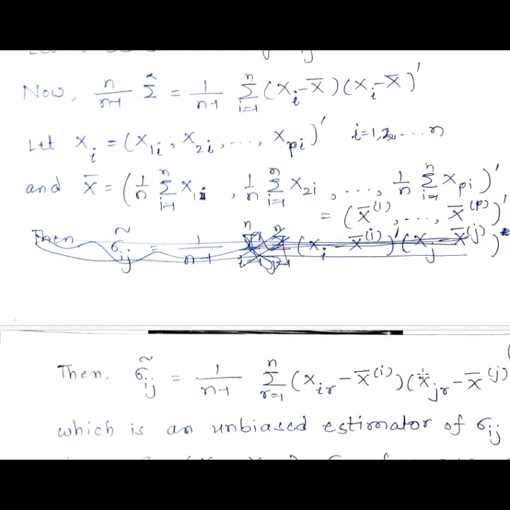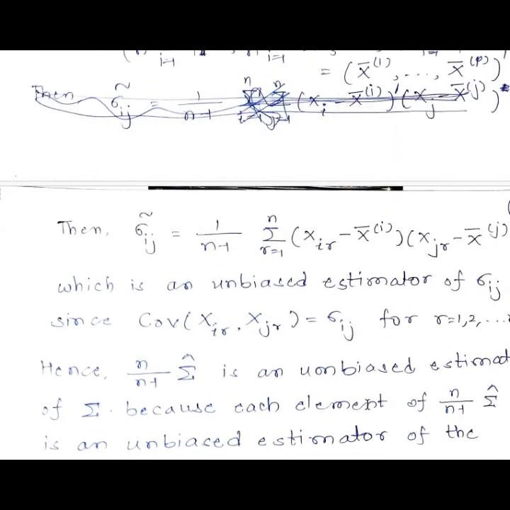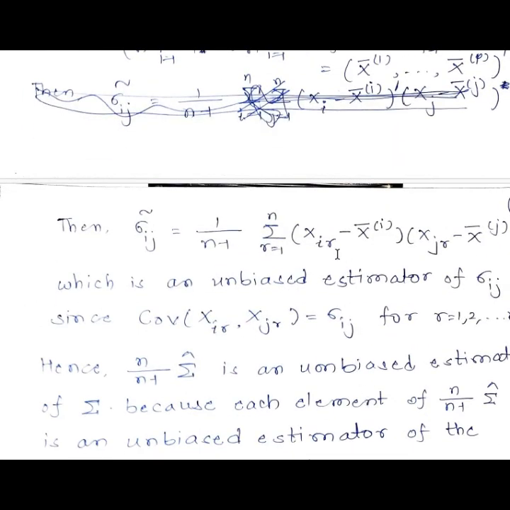The ijth element will be the covariance between the ith component and the jth component of this p dimensional vector. So how do we calculate the covariance? The covariance will be like this.